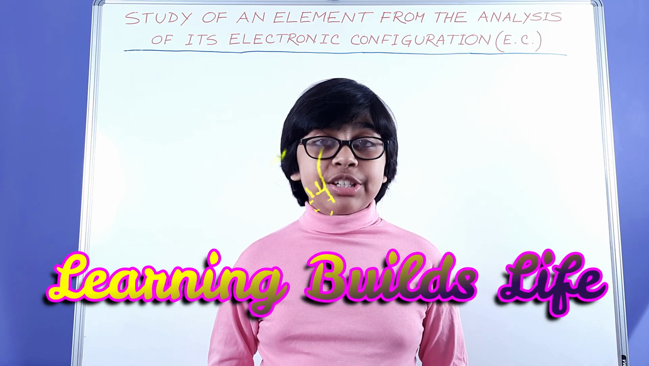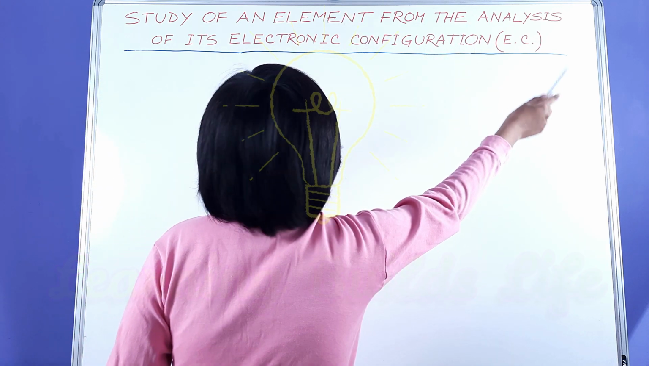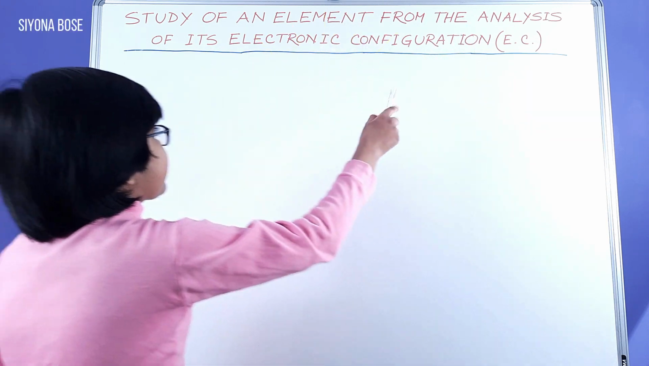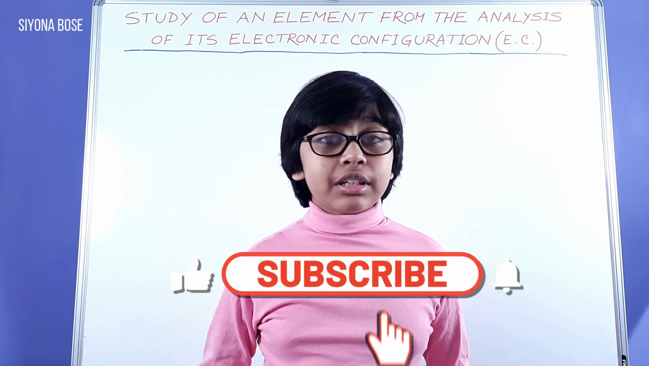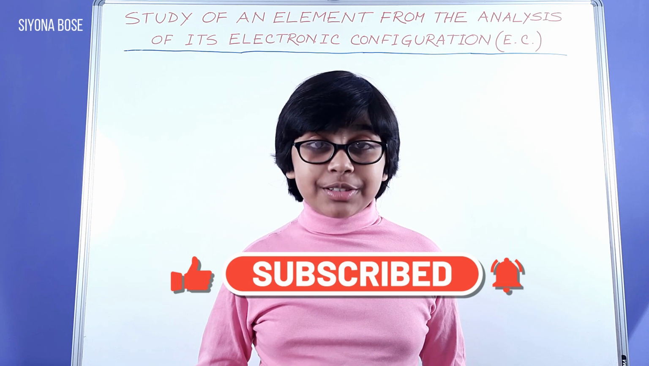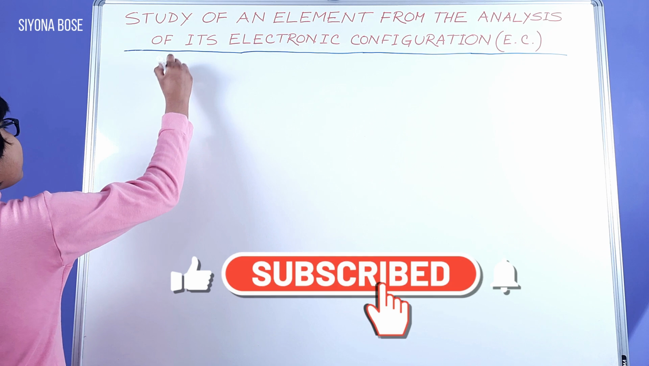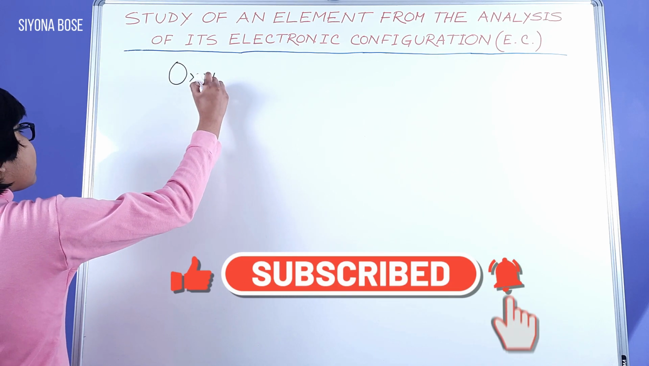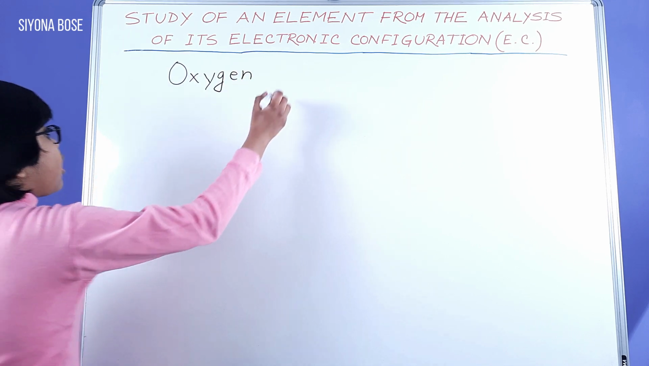Today, we are going to talk about the study of an element from the analysis of its electronic configuration, or EC. Today, we will talk about oxygen and sulfur. So let us start with oxygen. Oxygen, O.